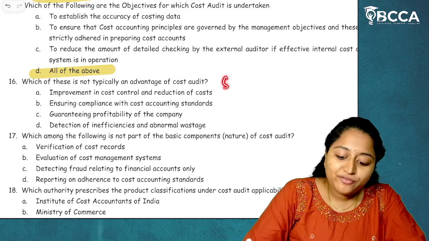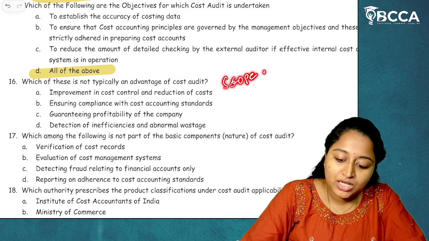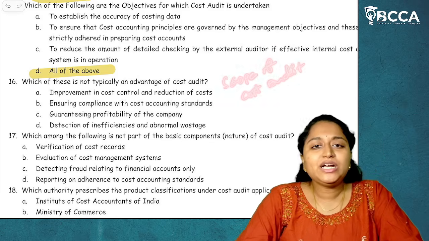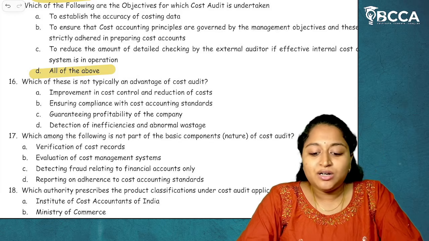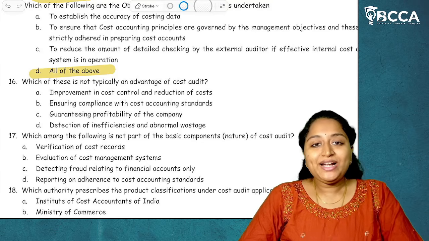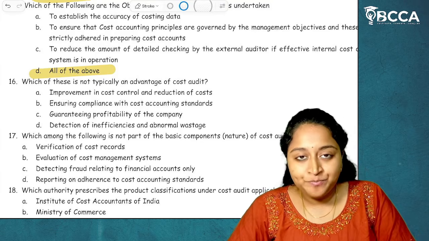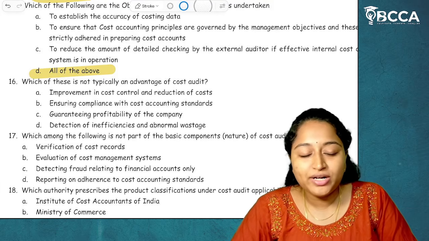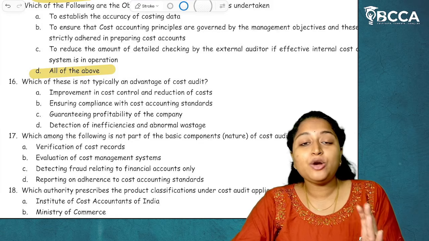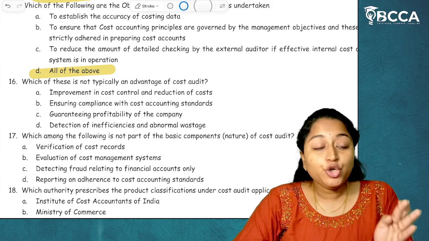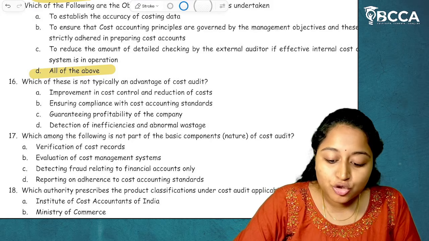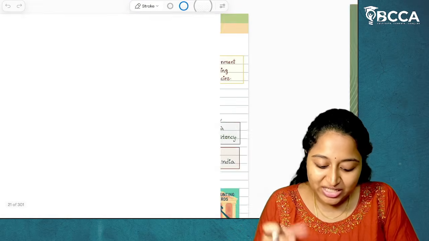And in the scope of cost audit, we have seen: is cost audit done only to know about the accuracy of cost data? The answer is no. There is an advantage which is far beyond that. What is the wider scope of cost audit? To know about the sale price and margin, and to know about the wastages which are happening, to reduce the cost wherever it is possible. Now all these are also the scope of cost audit which we have seen. Yes or no?